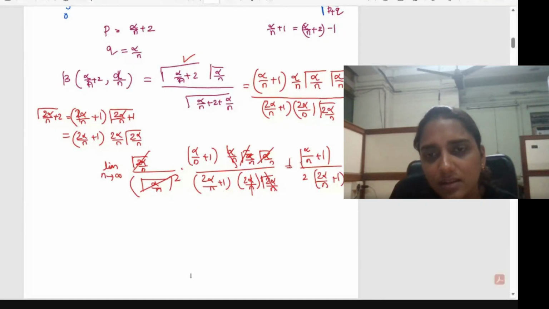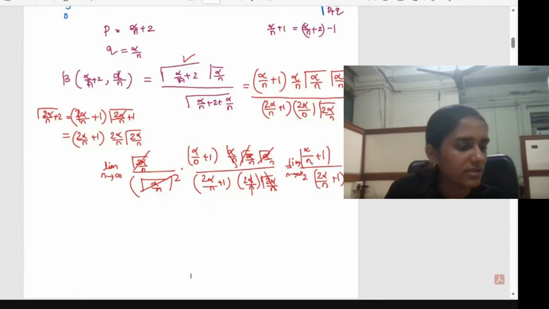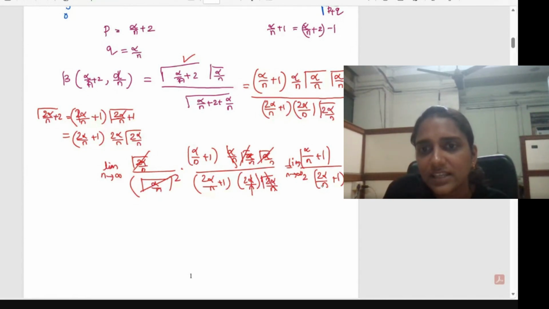Okay, the limit is there, so limit n tends to infinity. As n tends to infinity, alpha by n is alpha by infinity, so that term tends to 0. Then 2 alpha by n also tends to 0. So the limit becomes: this 2 is there in the denominator, then this will contribute 1 and this will contribute 1. So the limit will become 1 divided by 2.